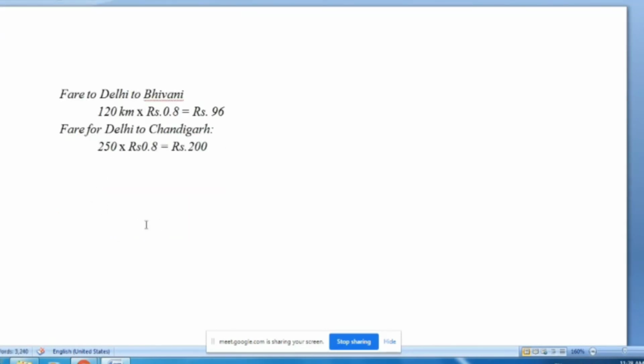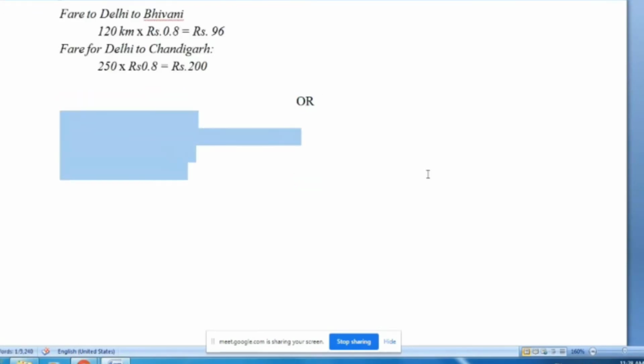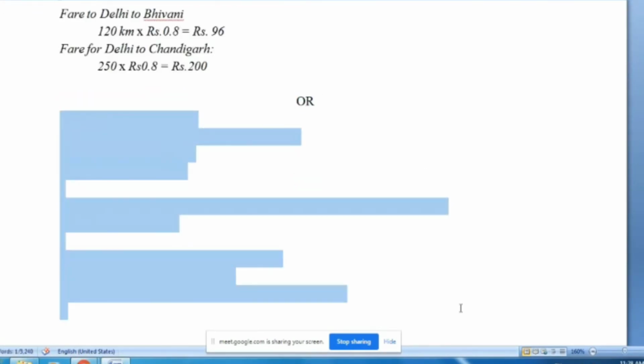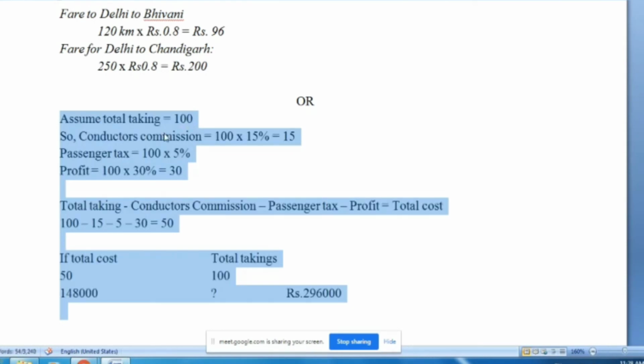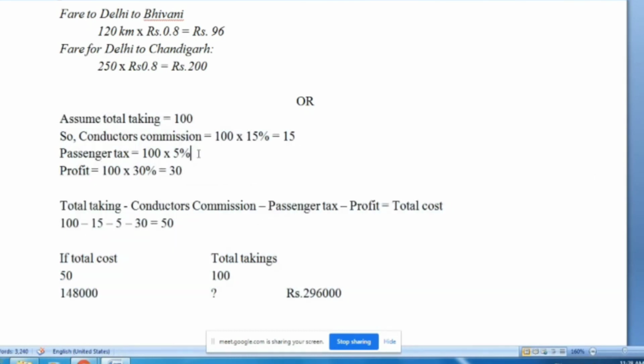Now there is an alternative method. If you do not go for this assumption of X, you can assume 100. If you assume 100 as total takings, then your conductor's commission is 15 rupees, your passenger tax is 5 rupees, and your profit is 30 rupees.